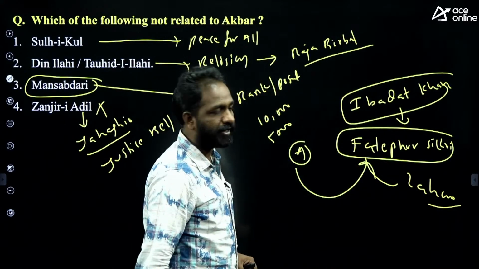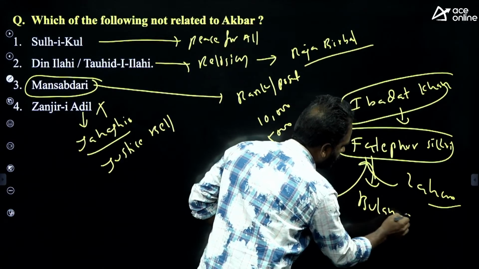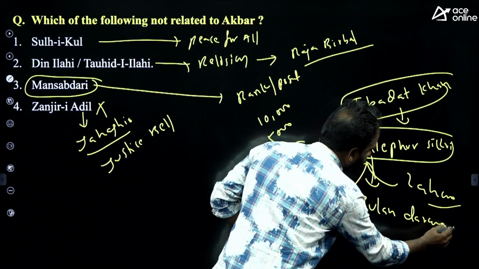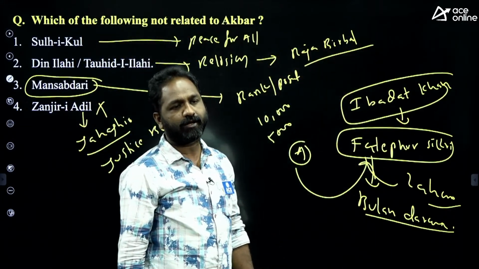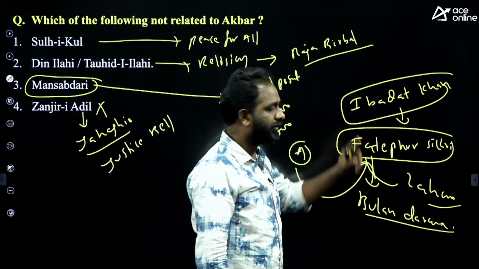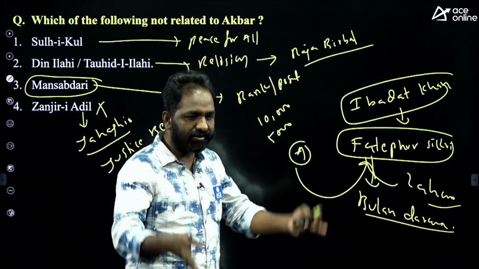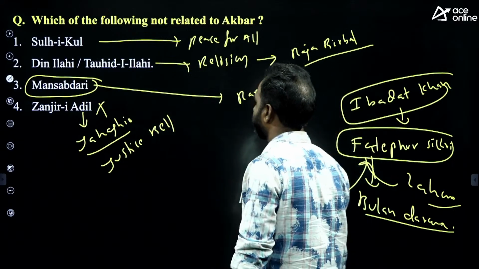In Fatehpur Sikri, there is a darwaza called Buland Darwaza. Buland Darwaza is the world's largest darwaza, in Fatehpur Sikri only. In Fatehpur Sikri is also the Ibadat Khana. Fatehpur Sikri is a city near Delhi, and Akbar shifted the capital from Agra to Fatehpur Sikri.